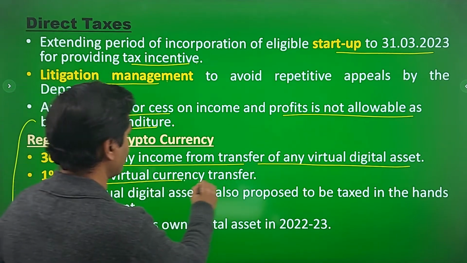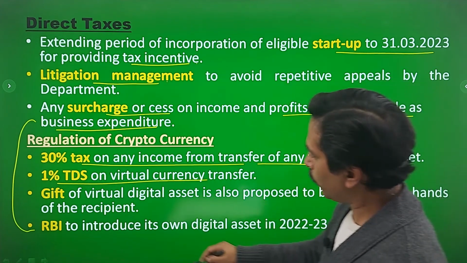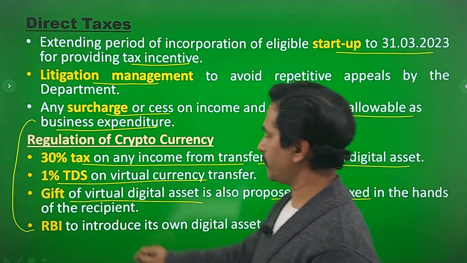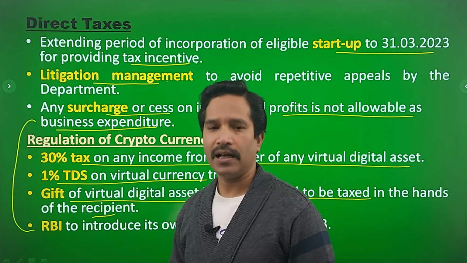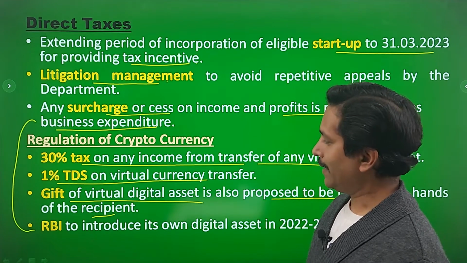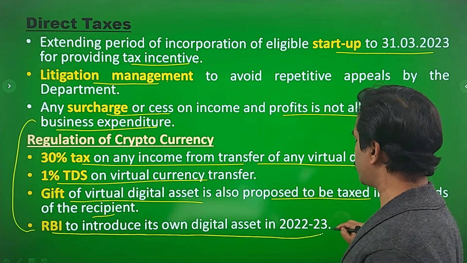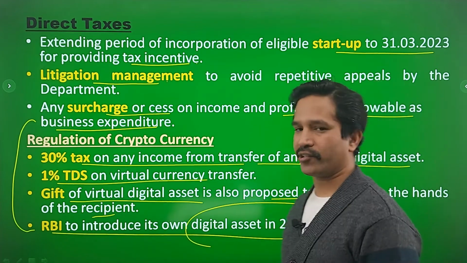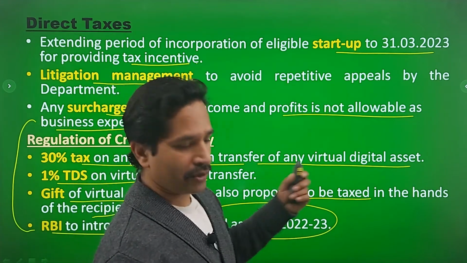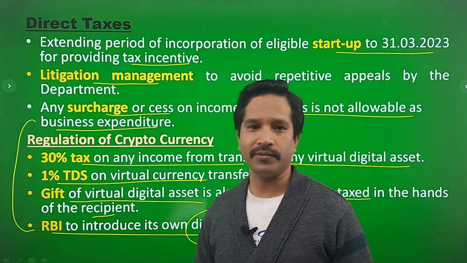1% TDS on virtual currency transfer. So tax deducted at source is also there. And gift of virtual digital asset, gift of cryptocurrency, is also proposed to be taxed in the hands of the recipient. These steps are going to bring cryptocurrency under the control of the government somehow. And this budget has also proposed that the Reserve Bank of India is to introduce its own digital currency in 2022-23. So RBI is also coming out with its own cryptocurrency. There was a lot of talk about this, that RBI will come, and the budget has cleared all the doubts about this.